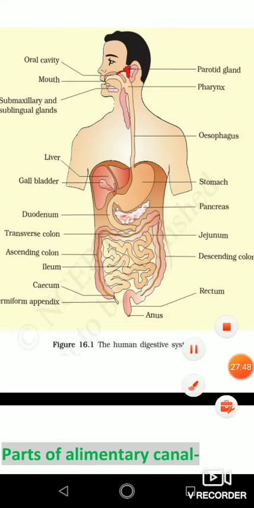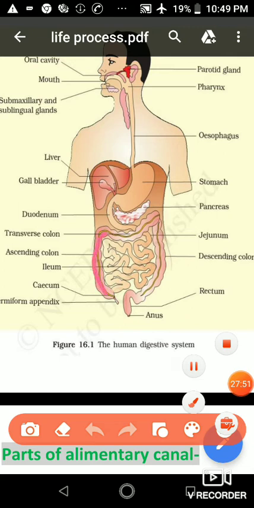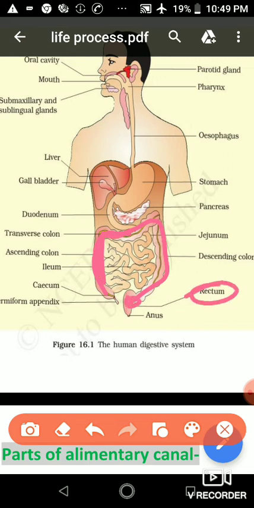So here we can see this is large intestine, and this part is called colon, and this end part is called rectum. Okay, so water absorption takes place in colon, and after that this undigested food enters into rectum, and this undigested food is stored in rectum, and that is called stool.